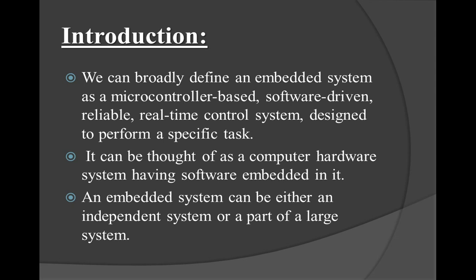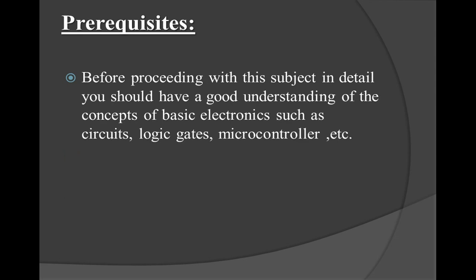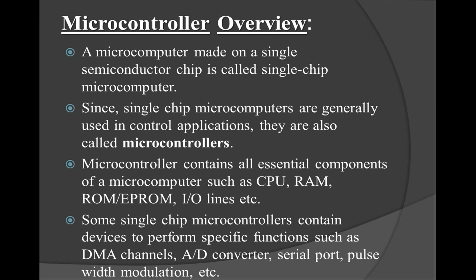To control one particular system, it should be a real-time controller system and it should be designed in such a way that it performs only a specific task. Second, it can be thought of as computer hardware, a system having software embedded in it. Either an embedded system can be an independent system or a part of a larger system.